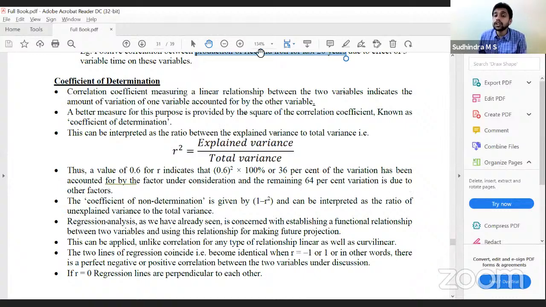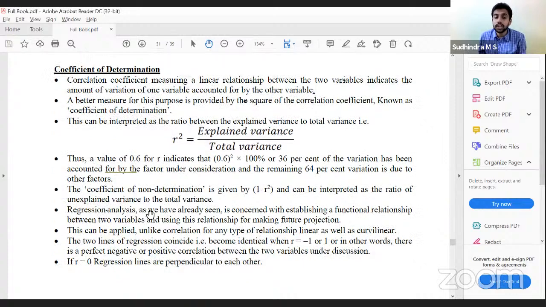So if coefficient of determination is R square, what would be coefficient of non-determination? 1 minus R square. It is nothing but the total percentage of variance for which I have no answer, I have no explanation. Coefficient of non-determination.